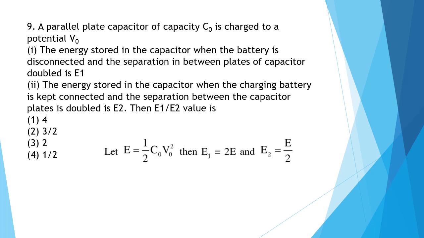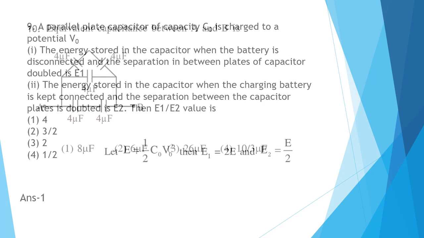So let's say that E is equal to half C0 V0 square. Then for E1, as the battery is disconnected and the separation is doubled, E1 will become 2E. And in the second case, as the battery is kept connected, E2 will be E by 2. Now when we take the ratio of E1 by E2, we get 4. So the correct answer will be option 1.